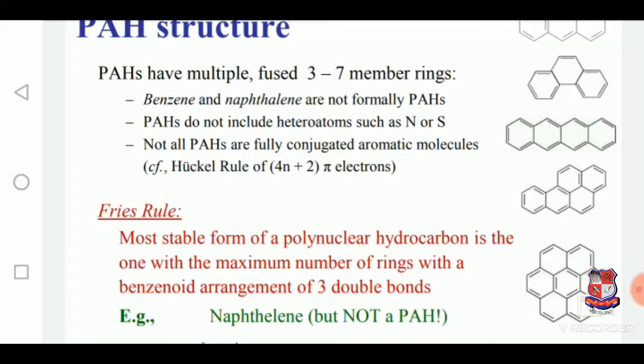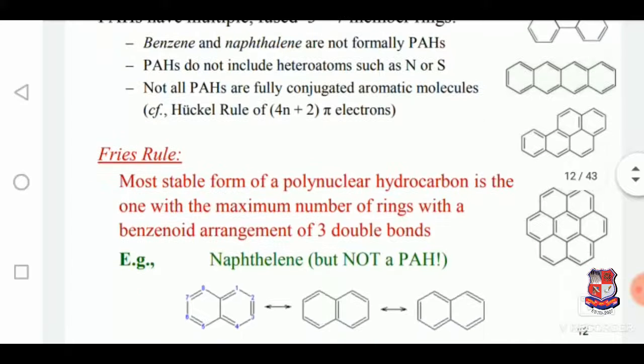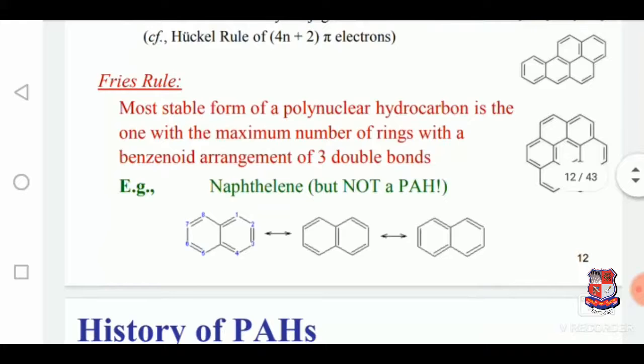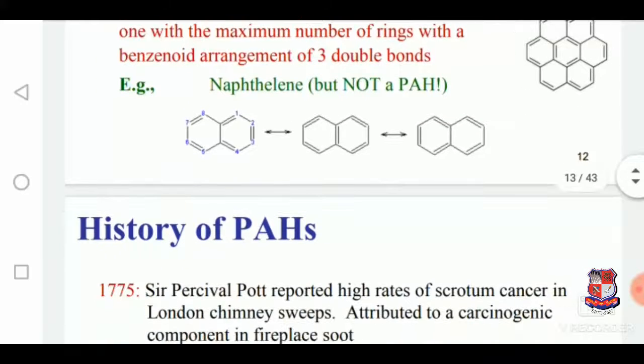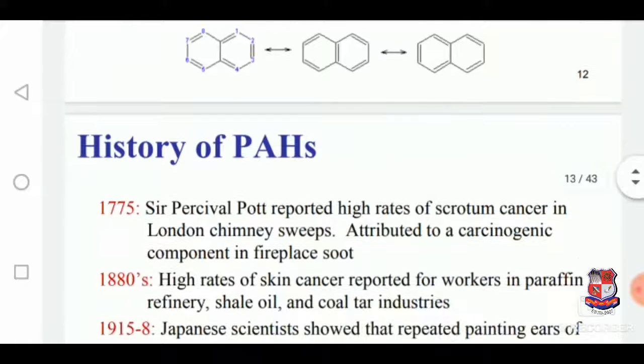And they have followed the Hückel rule, that is 4n plus 2 pi electrons. Fry's rule, what is that? The most stable form of a polynuclear hydrocarbon is the one with the maximum number of rings with a benzenoid arrangement of 3 double bonds. So, for example, naphthalene, but not the PAH. So, here is the resonance structure.